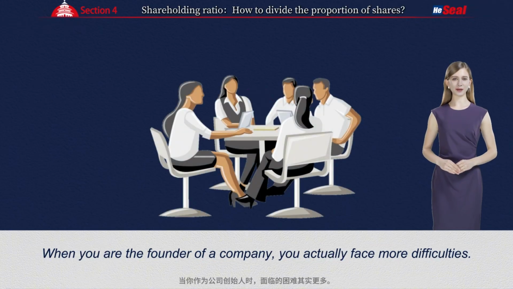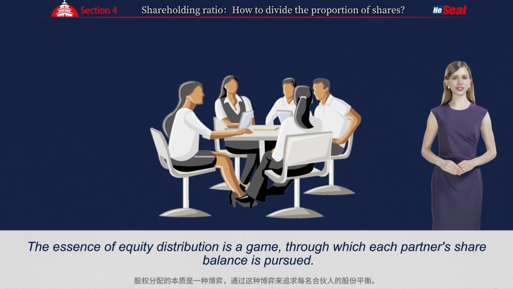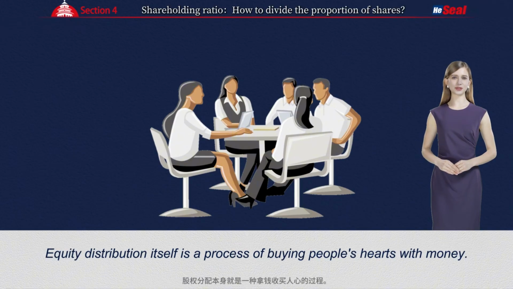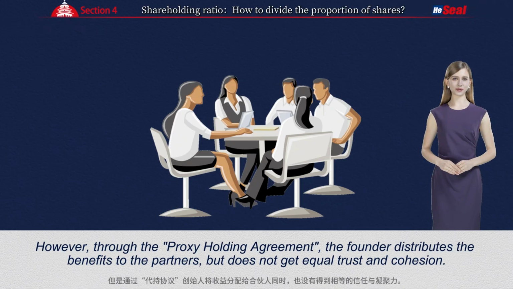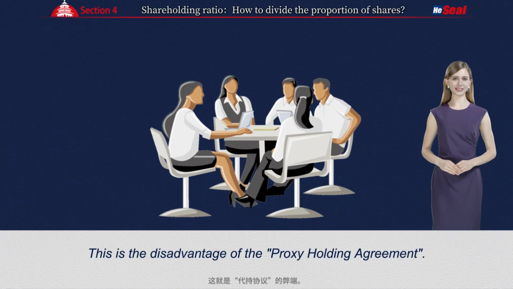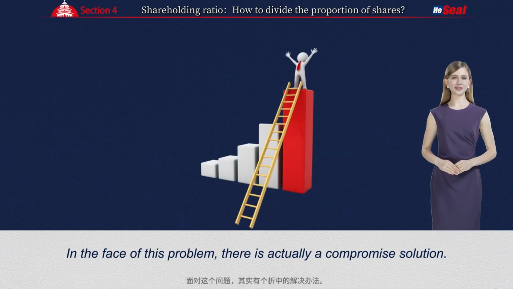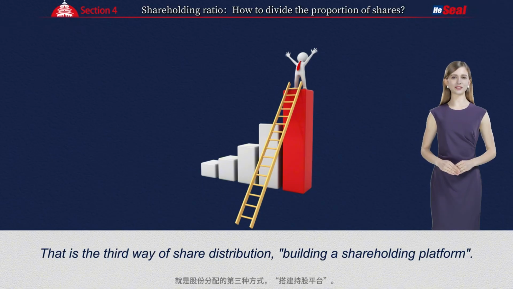When you are the founder of a company, you actually face more difficulties. The essence of equity distribution is a game through which each partner's share balance is pursued. Equity distribution itself is a process of buying people's hearts with money. However, through the proxy holding agreement, the founder distributes the benefits to the partners, but does not get equal trust and cohesion. This is the disadvantage of the proxy holding agreement. In the face of this problem, there is actually a compromise solution. That is the third way of share distribution, building a shareholding platform.